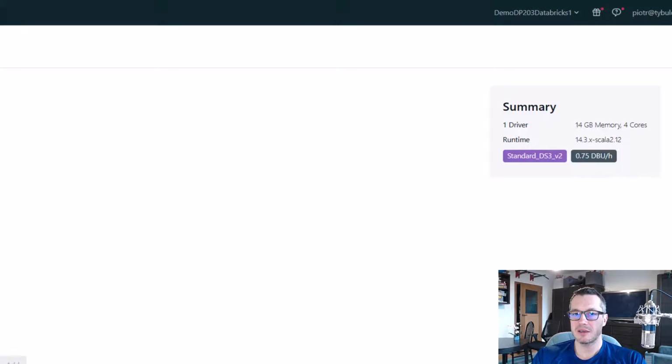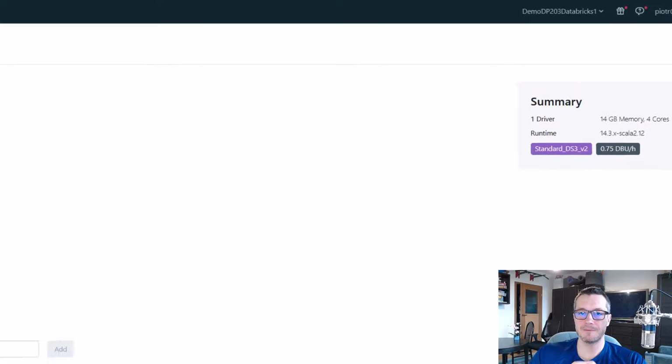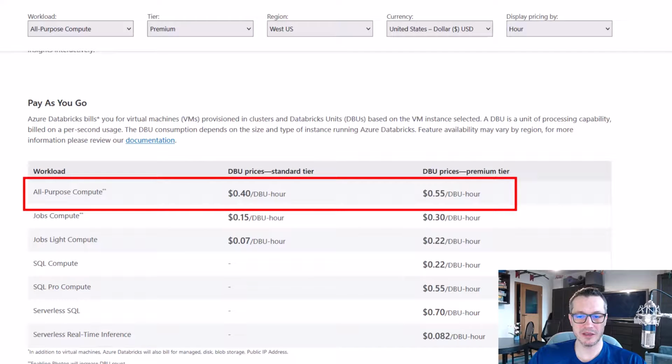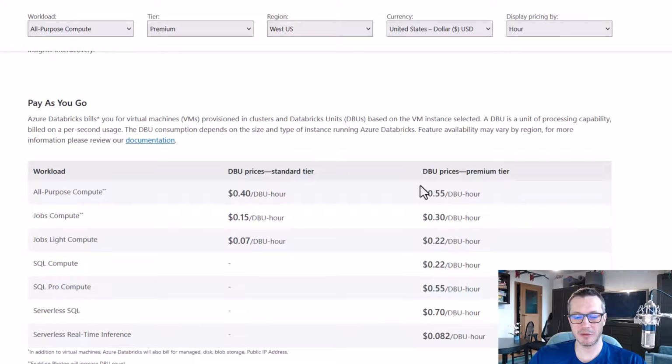And the pricing that Databricks has, well, it uses those DBU things, Databricks units. And depending on various configuration stuff, the price of DBU per hour might vary. In our case, we are using this all-purpose cluster, premium tier, which means that we'll pay $0.50 per DBU hour to Databricks.